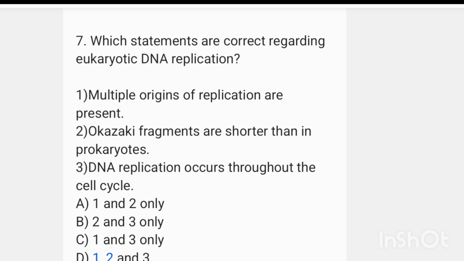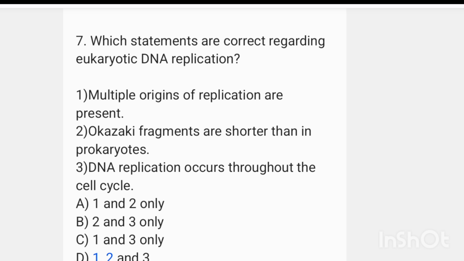Seventh question. Which statements are correct regarding eukaryotic DNA replication? Statements are: multiple origins of replication are present. Okazaki fragments are shorter than in prokaryotes. DNA replication occurs throughout the cell cycle.